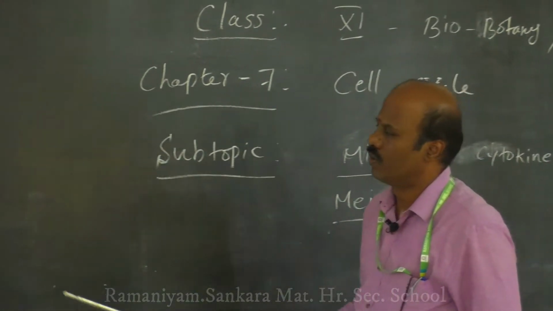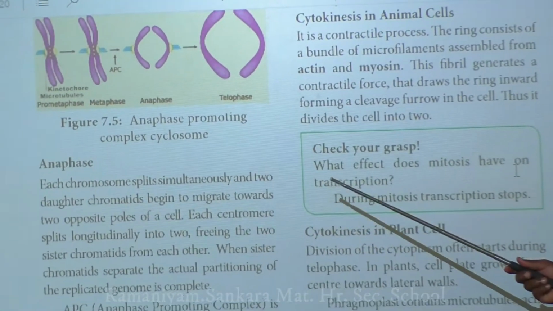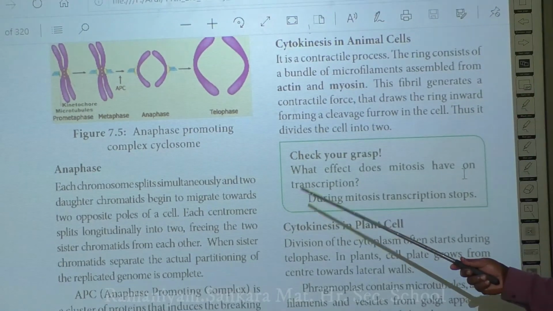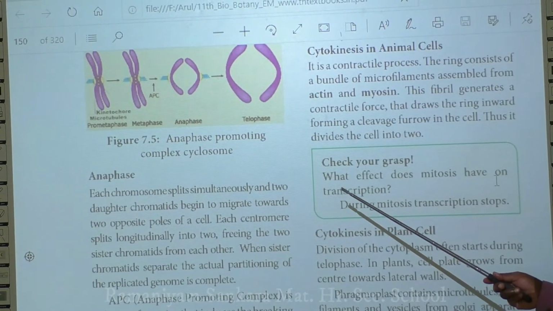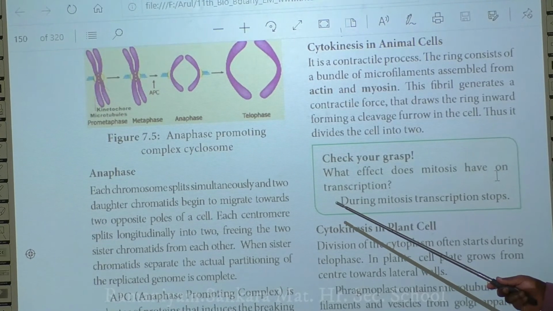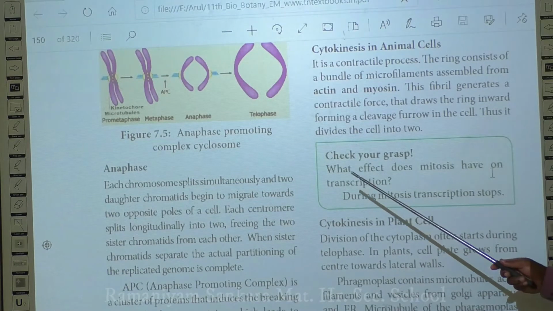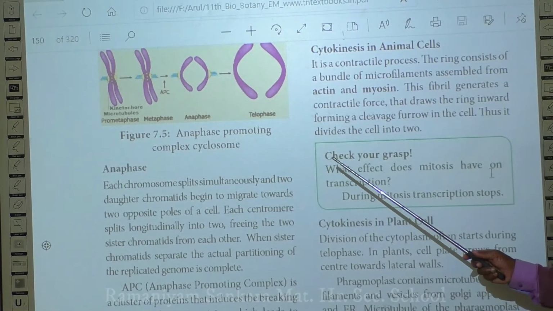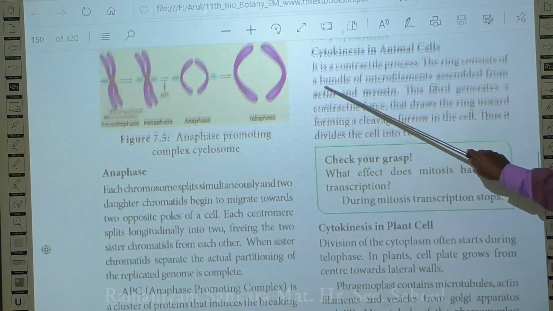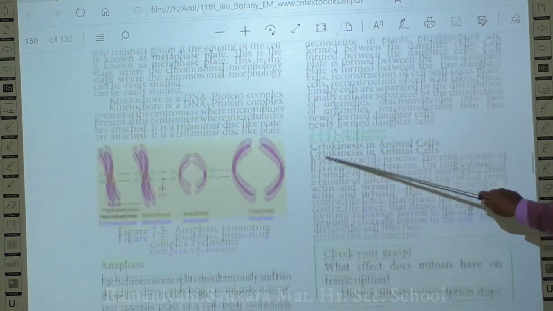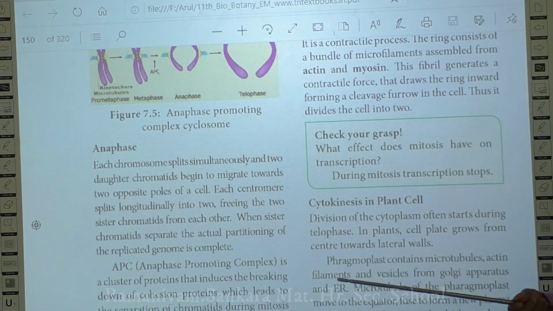We already discussed mitosis. Nuclear division is of two types: one is mitosis, another one is meiosis. Mitosis usually takes place in four stages: prophase, metaphase, anaphase, and telophase. Telophase is the last phase of mitosis, and during it the formation of your two daughter cells takes place.